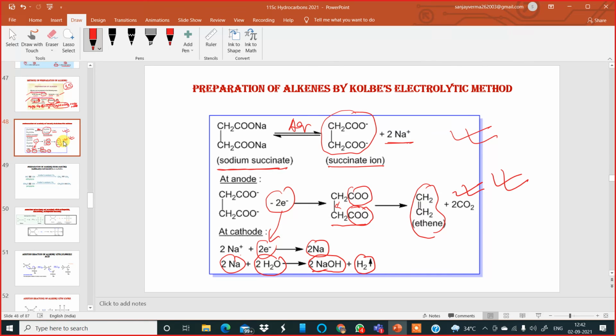Starting from sodium succinate, the aqueous solution gives succinate ion. After that, the succinate ion goes to the anode, discharges by losing electrons to form ethene and carbon dioxide. Whereas at the cathode, the sodium cation gains electrons to form sodium metal, which reacts with water in the solution to give sodium hydroxide and liberate hydrogen gas. Okay, so this method is also important.